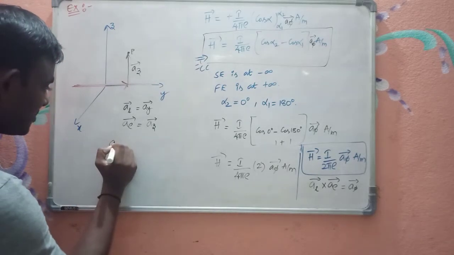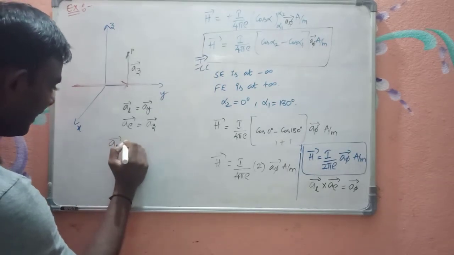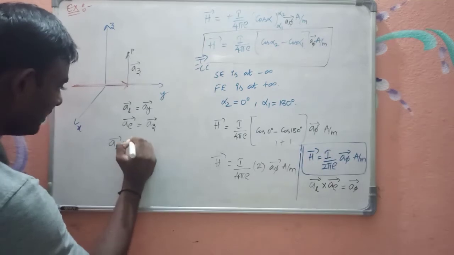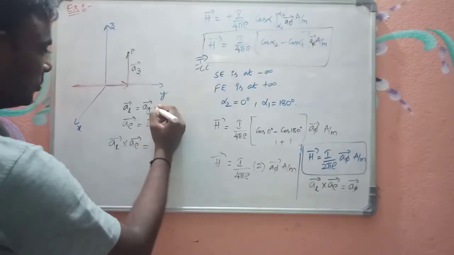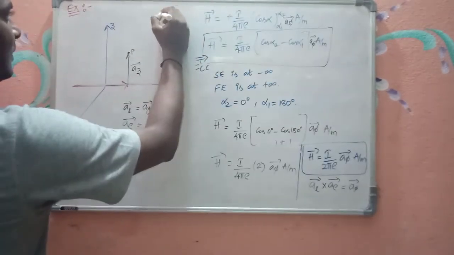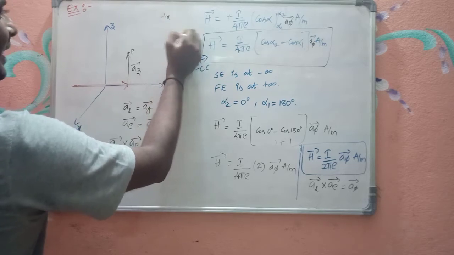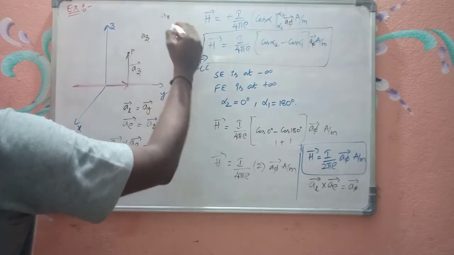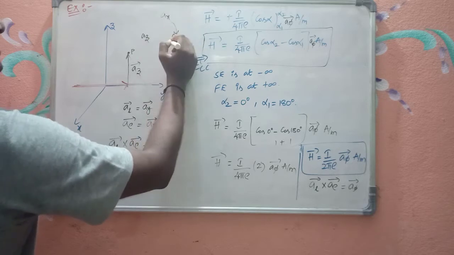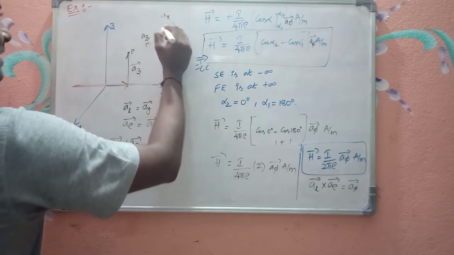Now what is the direction of the field? It is obtained by taking AL bar cross A rho bar, and it is equal to AY bar cross AZ bar. See, AX, AY, AZ in Cartesian system: AX cross AY is AZ, AY cross AZ is AX.